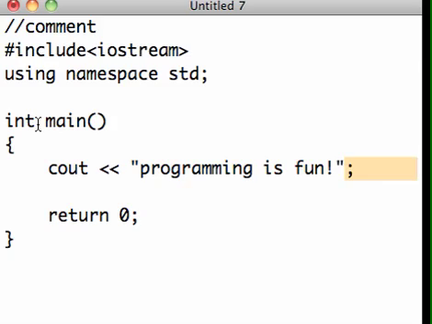And finally, all C++ programs have to have in their main a last line that says return 0 and a semicolon. And I'll have more on that line maybe a little bit later on in the class. But anyway, this is your first C++ program, and I really would like you to be able to write this from scratch without looking at anything.